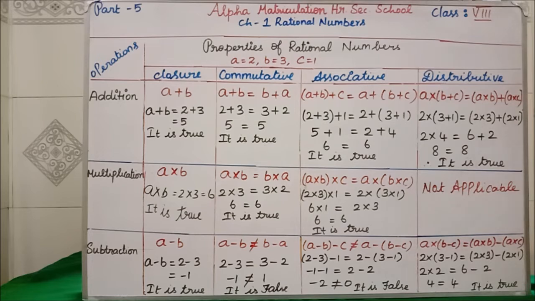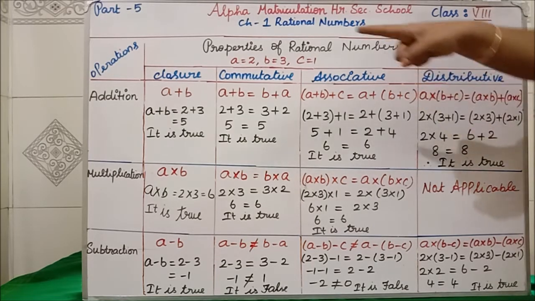Clear. In your exercise, how they will ask you the question is, they will give you some numbers, whether it can be 2 by 3, 4 by 5. Check whether these numbers are satisfying the associative property for addition. If they give the associative property for addition, immediately you have to think what is the associative property for addition.